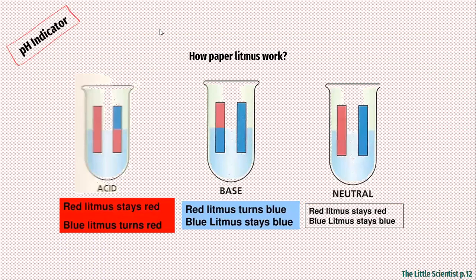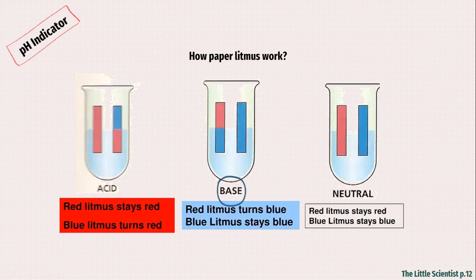So these papers are already prepared. You can use them. They are found in the laboratories. You can place them in the mixture or in the solution you have. And according to the change that happens in the paper, you can tell if a solution is acidic or if it is a basic solution.